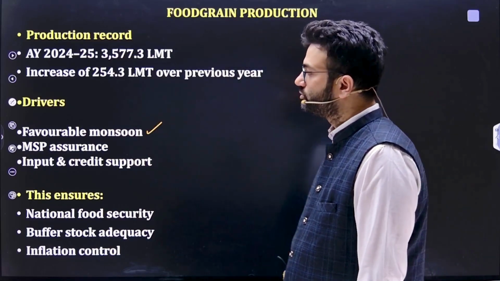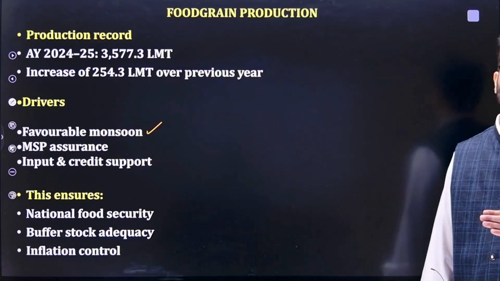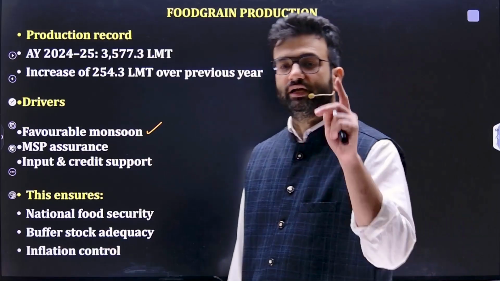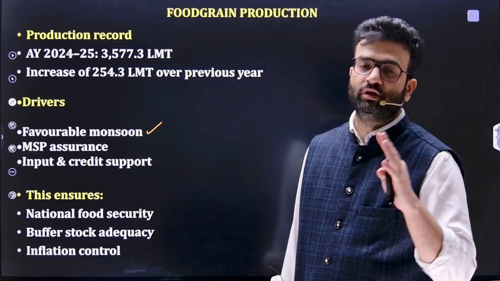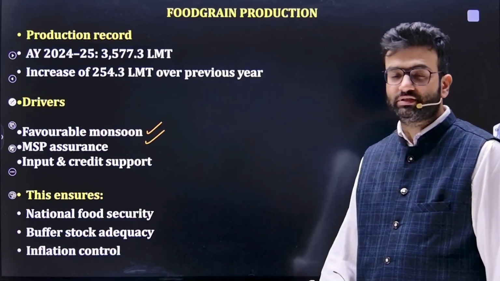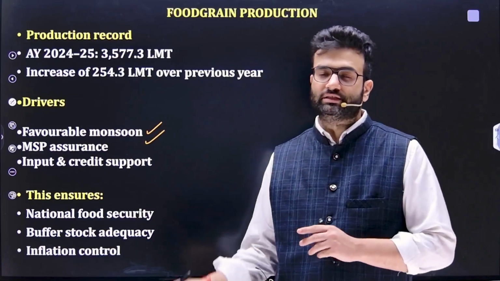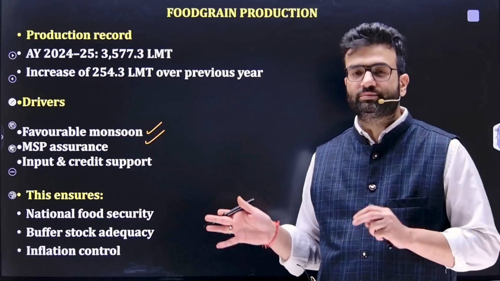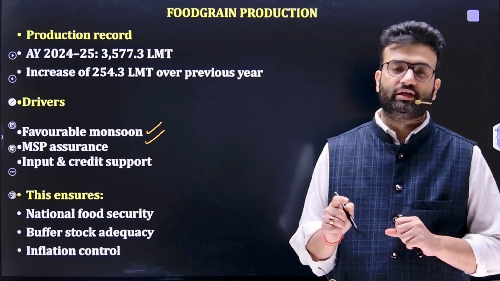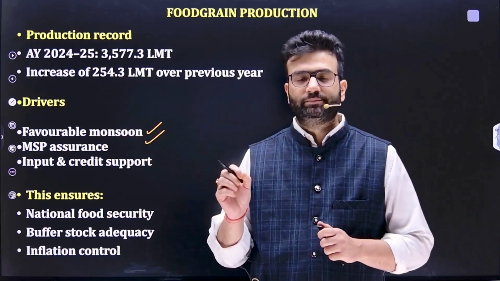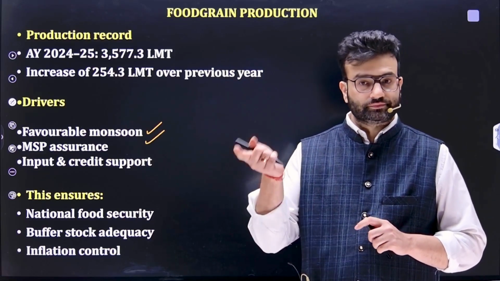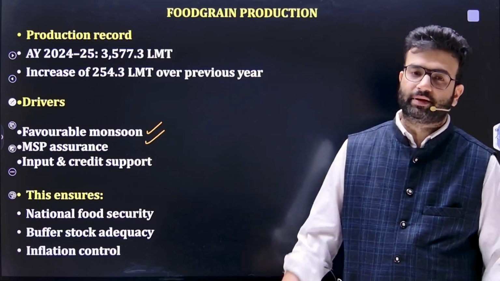First is favorable monsoon. Because of the favorable monsoon, food production increased, and that is a major reason why we had inflation under control, within the target of 4% plus or minus 2%. Then MSP assurance, the government also assures MSP. Remember this: MSP is recommended by CACP. MSP is given for 22 crops. FRP, fair and remunerative price, is given for sugarcane. So total 23 basically. CACP recommends MSP, and CCEA, the Cabinet Committee on Economic Affairs, chaired by the Prime Minister of India, finally approves it.